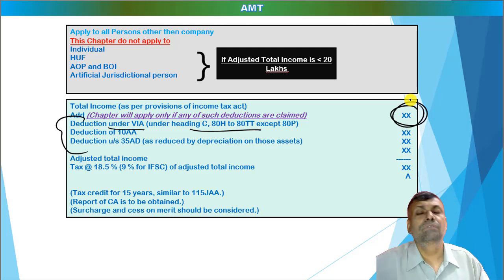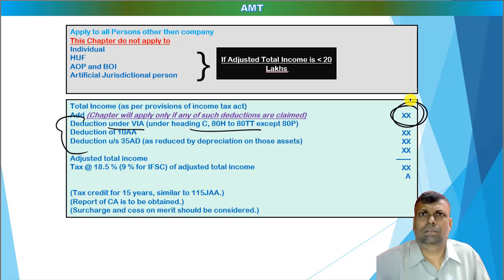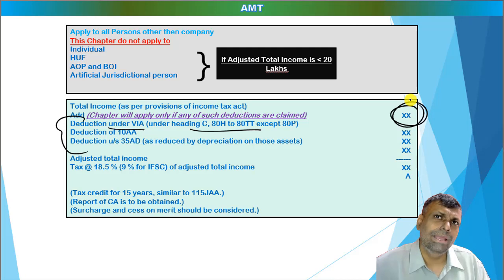So AMT applies, friends, only if that particular non-corporate assessee is claiming this particular deduction. If somebody is not claiming, for example, I'm an individual not claiming either the specified Chapter 6A deduction, or section 10AA, or that particular section 35. I'm a chartered accountant, not covered by any of those provisions. So for me, AMT will not come into the picture at all.